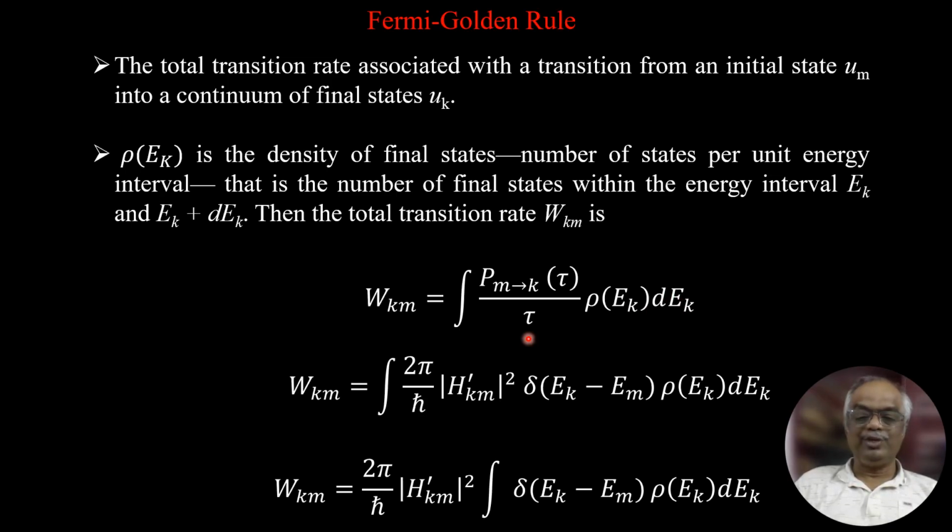You know very well that the rate of transition we have just seen is equal to 2 pi over h cross, modulus H prime km squared, delta of Ek minus Em. Here you take the constant outside the integral. Then this becomes 2 pi over h cross modulus H prime km squared, times the integral of delta of Ek minus Em, rho of Ek dEk.